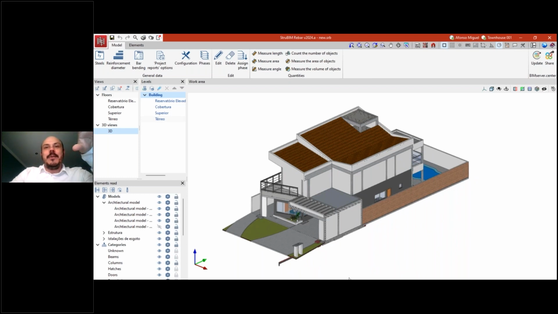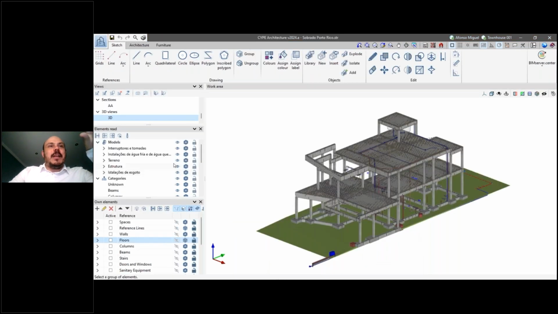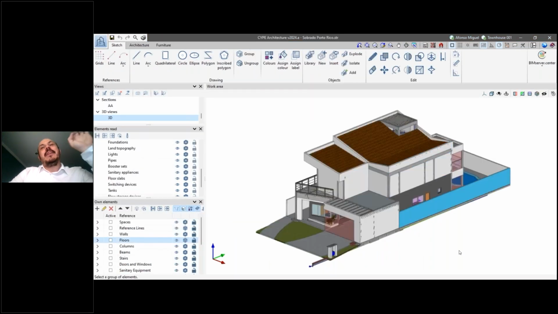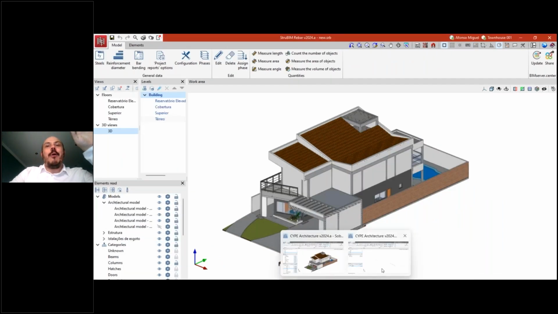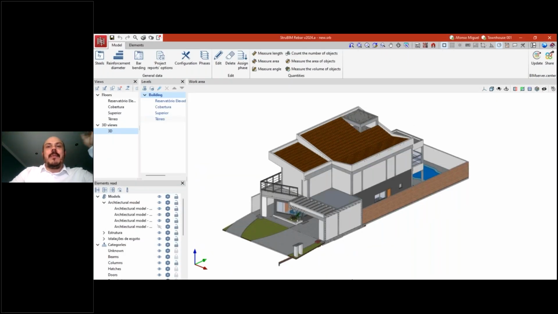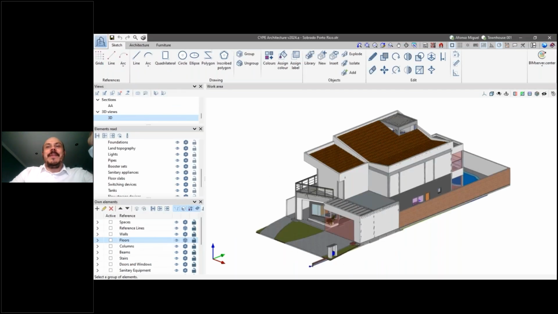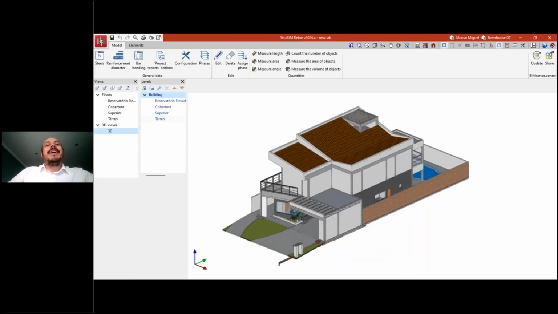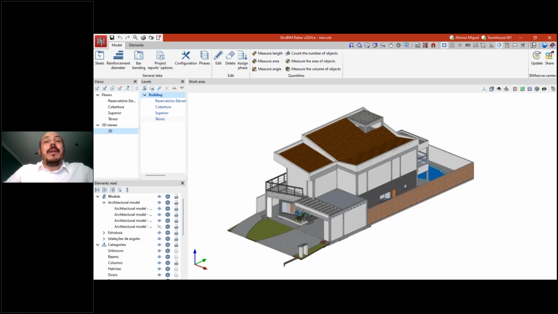Here you can see the same model that we have been looking at before in CYPE architecture. Actually, I chose the same model because I think it's nice to show how these softwares are integrated in the same system. So CYPE architecture, StruBIM Rebar. It's how it works. The softwares are all connected, and this is a good example of that.